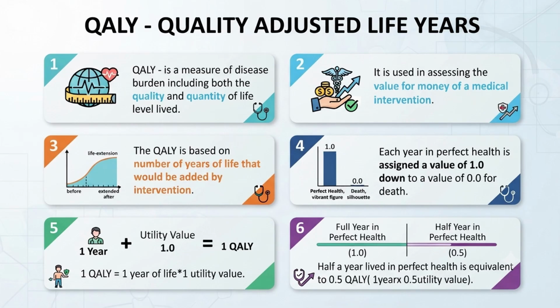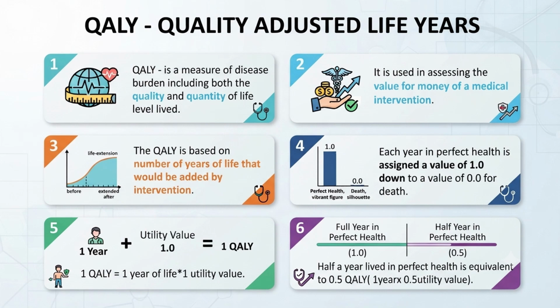And the third point is, this QALY is based on the number of years of life that would be added by the intervention. As we discussed, because of any intervention, how many years it is adding, and each year in perfect health is assigned a value of 1, going down to the value of 0. So 0 is death, 1 is perfect health.